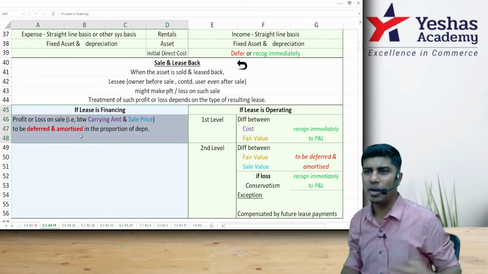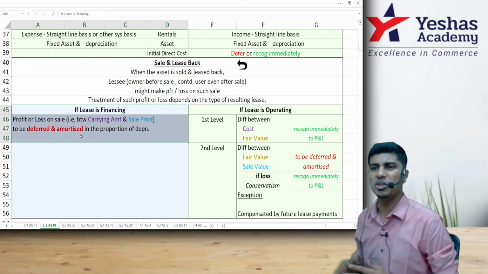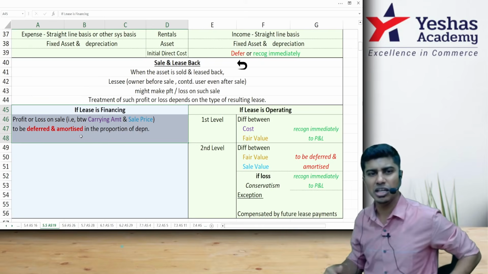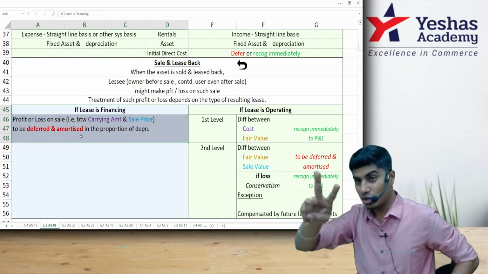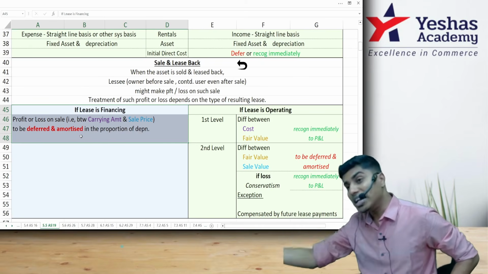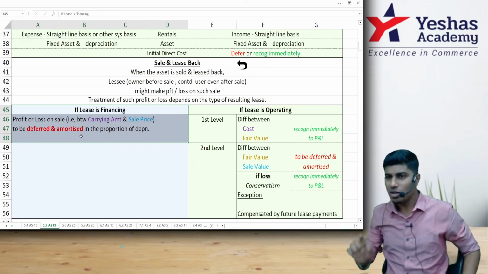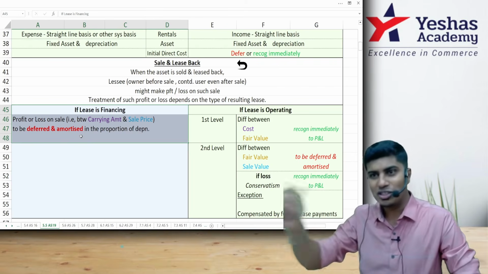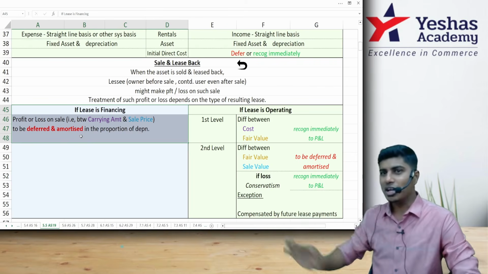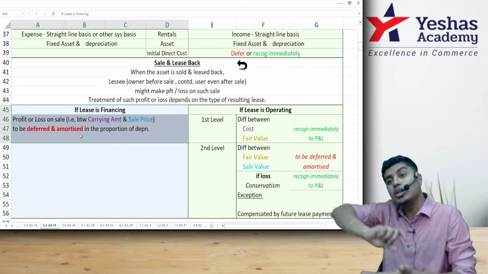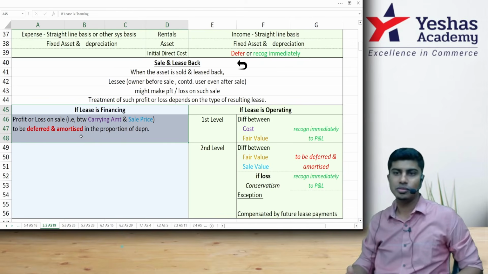If it is somebody else, I would pay 10,000 lease rental. You take 12,000 rupees from me. Take 2,000 extra for every year for 10 years and take the money. So he will give me 1 lakh 20,000, 20,000 extra, and he will recover that from my finance lease payments that I'll make later. So whenever I get that 20,000 profit on sale of the asset, that should not be recognized to P&L immediately. That should be deferred and amortized over the lease that follows.